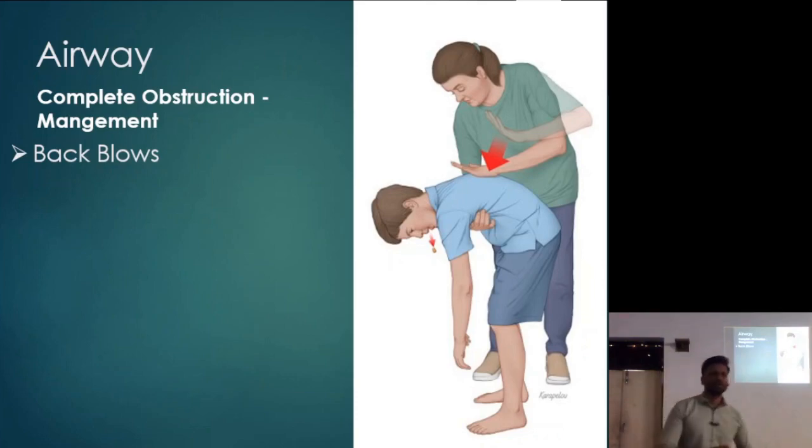Now in this, we try to dislodge the foreign body from the trachea, larynx or esophagus, whatever it is. If the patient is bending downwards, the removal of the foreign body is facilitated by gravity. If the patient is standing upright and the foreign body is dislodged, gravity is going to pull it back downwards, right? So we have to make sure that it comes out.